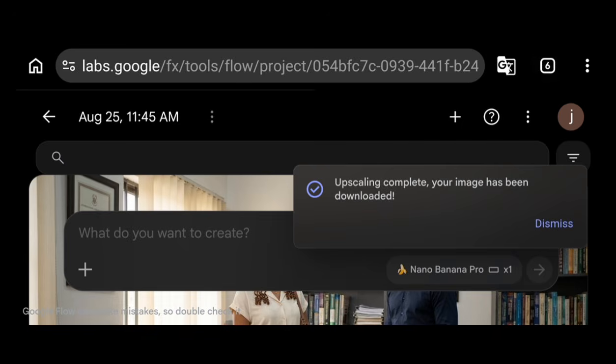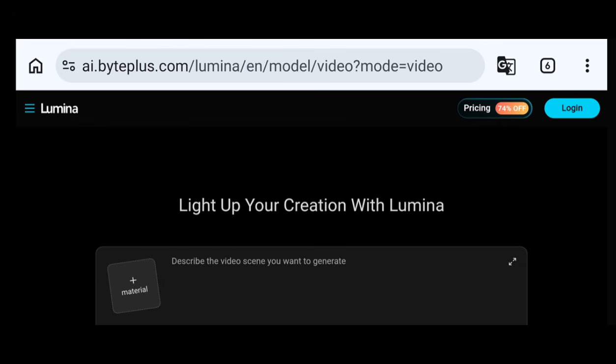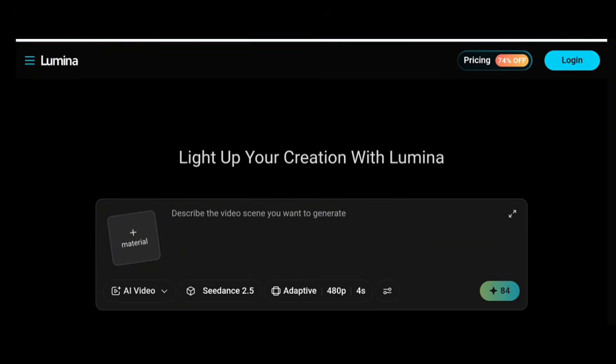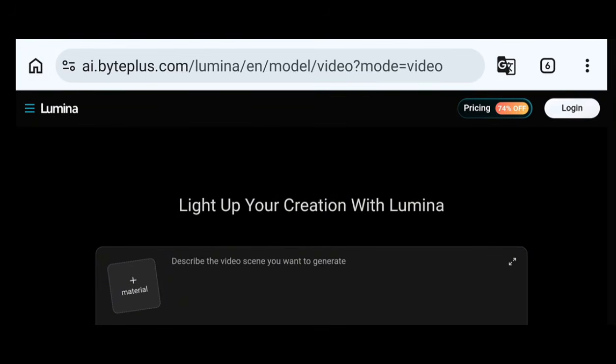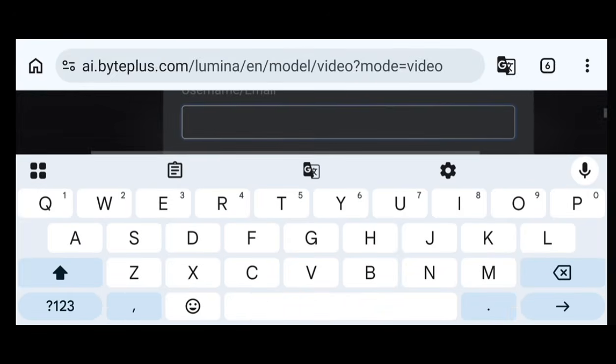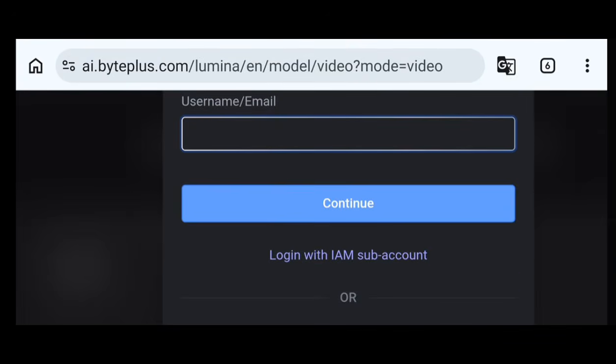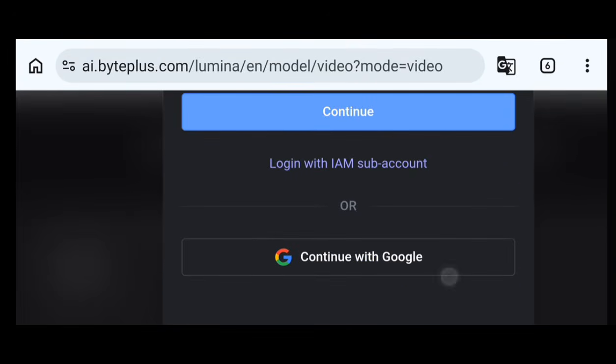Okay, guys, this is the tool we're going to be using to generate our video. When you get here, you can go ahead and log in. See this part that says login, click on it. It will ask you to sign in. You can sign in using your Google account. Just scroll down, continue with Google, and it will redirect you on what to do.